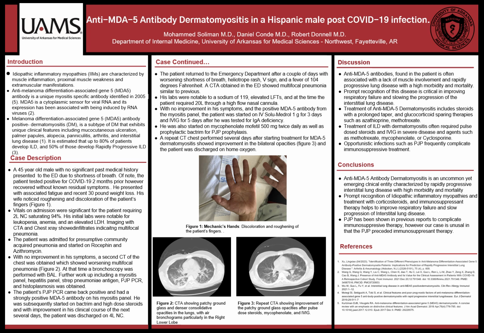Treatment of anti-MDA5 dermatomyositis includes steroids with a prolonged taper and glucocorticoid-sparing therapies such as azathioprine and methotrexate. Treatment of interstitial lung disease associated with dermatomyositis includes pulse-dose steroids and IVIG in severe disease, as well as agents such as methotrexate, mycophenolate, and cyclosporine. Opportunistic infections such as pneumocystis frequently complicate immunosuppressive therapy.